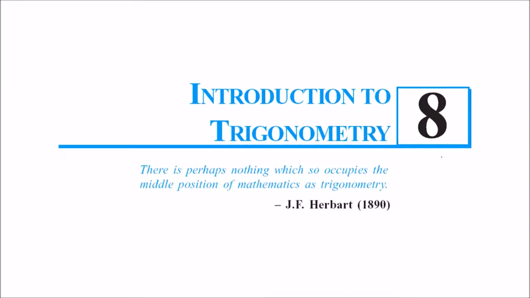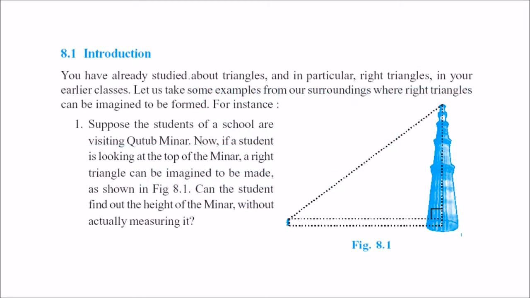This is chapter 8, Introduction to Trigonometry. And trigonometry, as said by J.F. Herbert in 1890, is perhaps the best finding position in between of the mathematics. So trigonometry lies here. And why it becomes very important, we'll see, because in real life situations, most of the things can be computed, can be understood using this trigonometry.